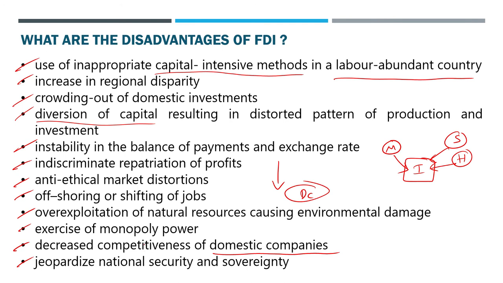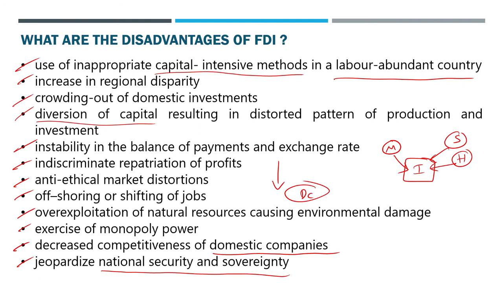And sometimes they can even jeopardize national security and sovereignty. We can see that in many cases. Recently, the government of India itself has banned some Chinese mobile phone apps and games, and some brands' software is also banned. Why is that? The government said it was against our national security. We allowed foreign companies to sell their products and services like software and other apps in India through FDI, or whatever the reason, whatever the way it is.